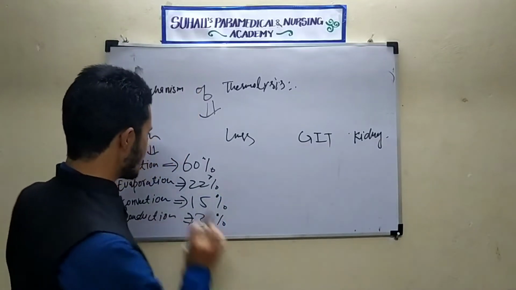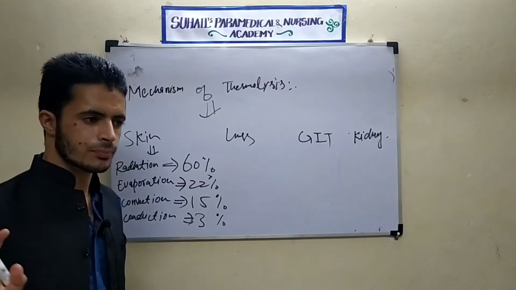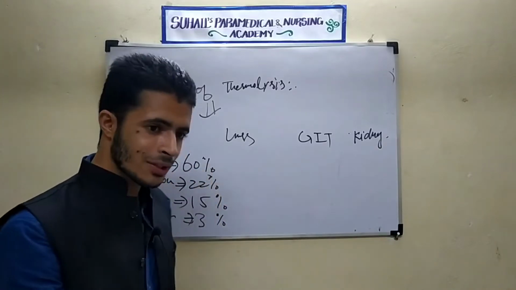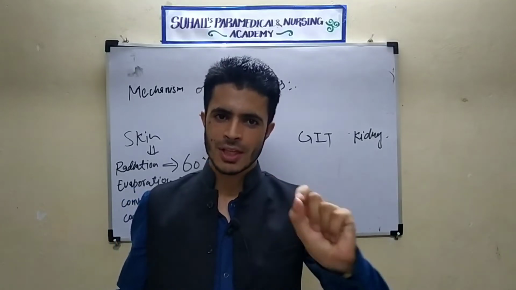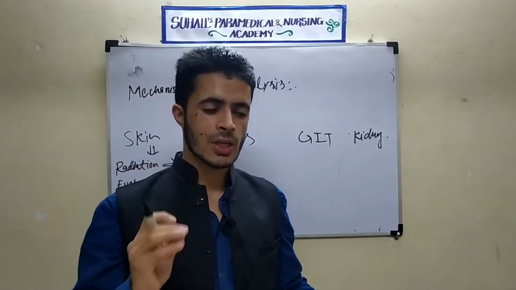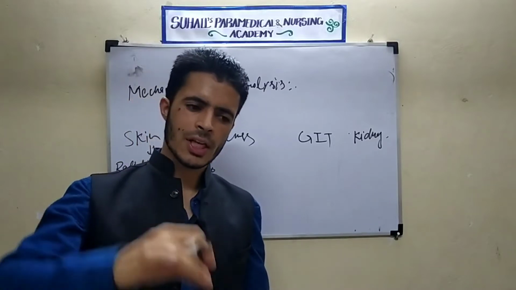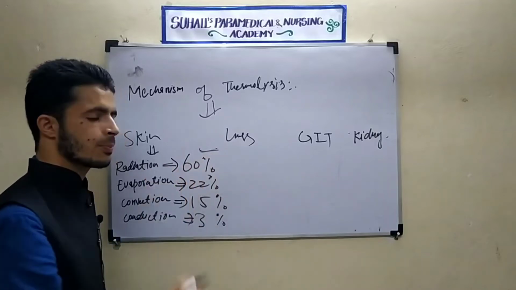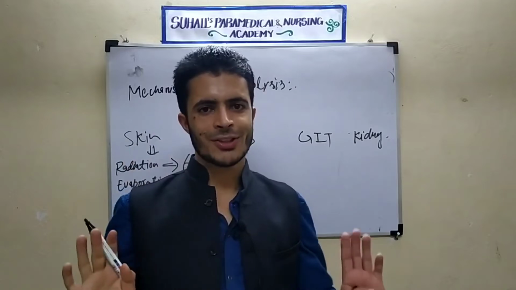Now I will explain what is actually radiation, what is evaporation, what is convection, what is conduction. See here, actually what will happen? Radiation. Remember one thing, every hot body produces thermal radiations. This is a part of chemistry. Our body is a hot body, so it will always produce thermal radiation. When there is continuous production of thermal radiations, there will be more loss of heat. That 60% is lost by our skin by means of thermal radiation. This is the first point.